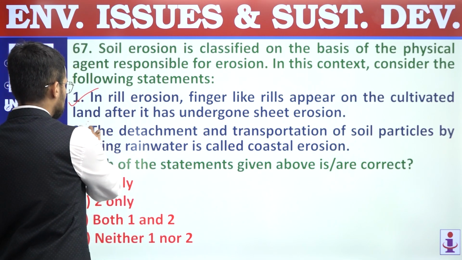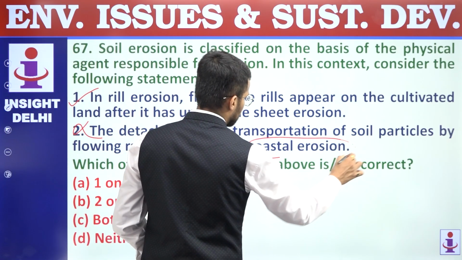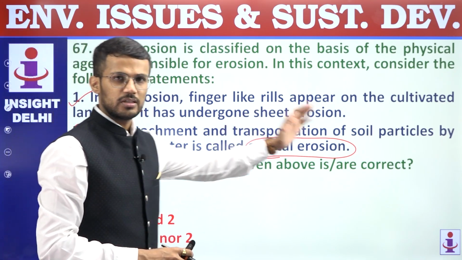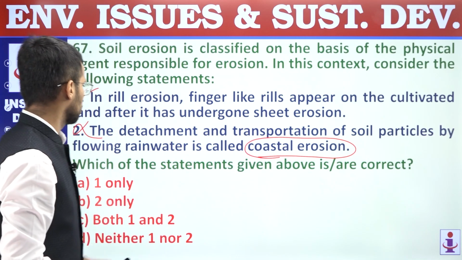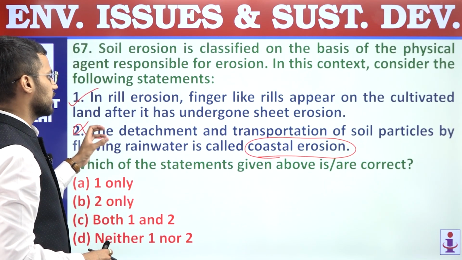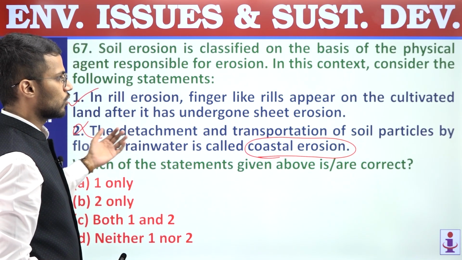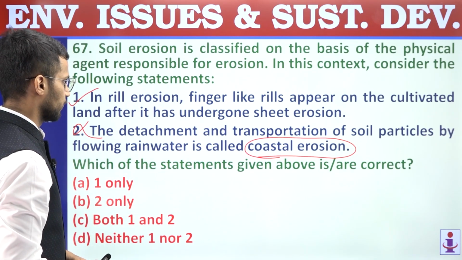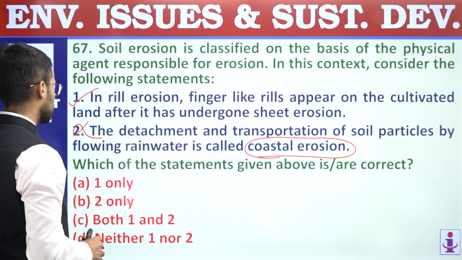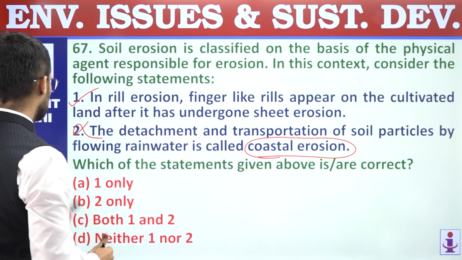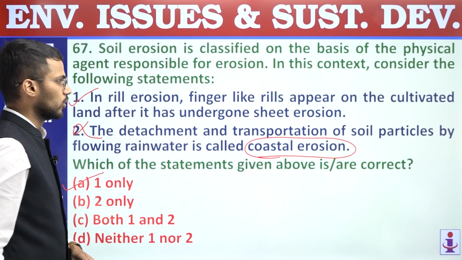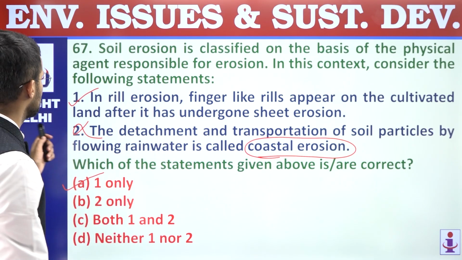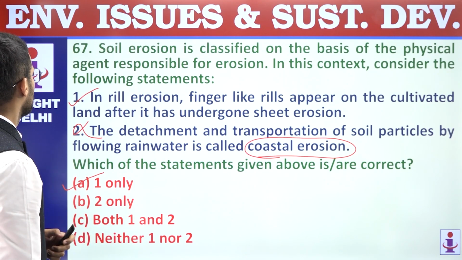So this statement is incorrect. How it can be called as coastal erosion? Coastal erosion occurs in the coastal region, right? So this statement, that's why, is incorrect. And the detachment and transportation of soil particles by flowing water leads to sheet erosion, right? So that's why second statement is incorrect. So answer is A, one only. We are supposed to find out correct statements only, and hence answer is A. Question number 67, answer is A.